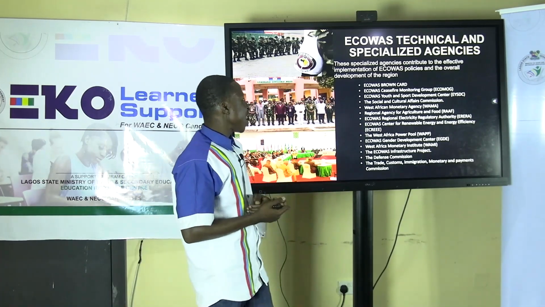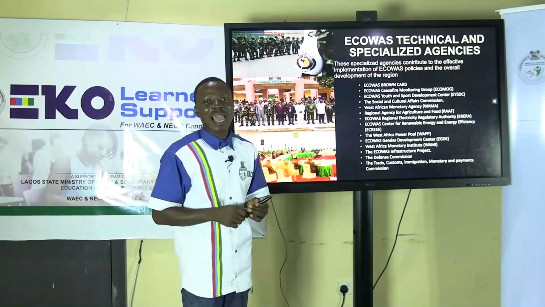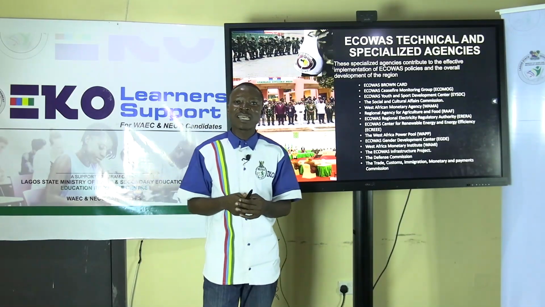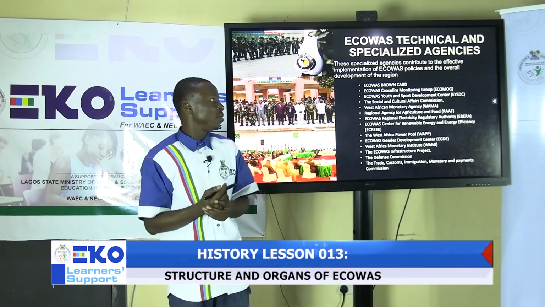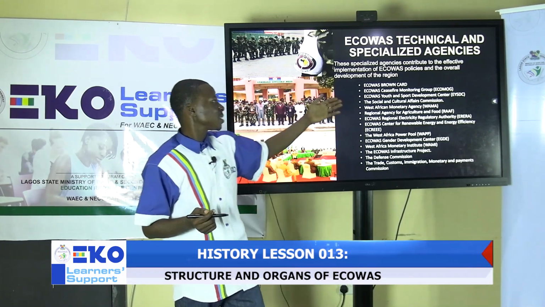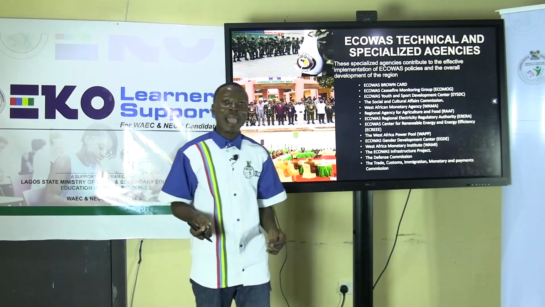Then we also look at the ECOWAS Ceasefire Monitoring Group, which is called ECOMOG. This is like a military or security arm and outfit of ECOWAS. The membership of ECOMOG is voluntary contribution by member states.